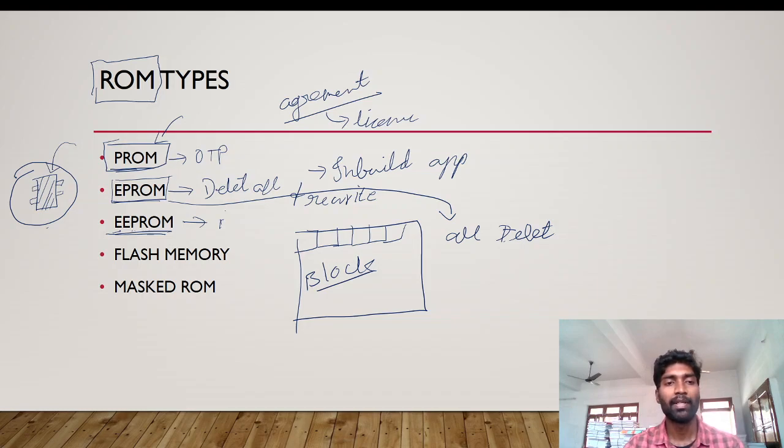Okay, flash memory is also a ROM. You know well, normally we can store data only when electricity is there. But in flash memory, even if there is no electricity, we can store and access the data. Mass ROM is a basic ROM we can see everywhere, like a CD or DVD, which is read only. These are the basic things.